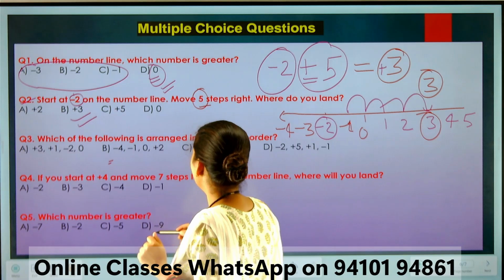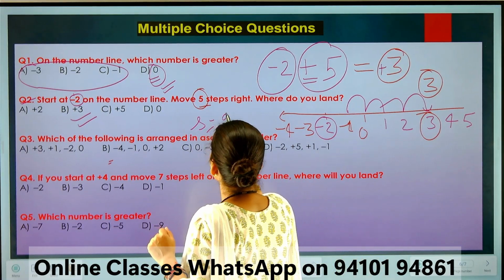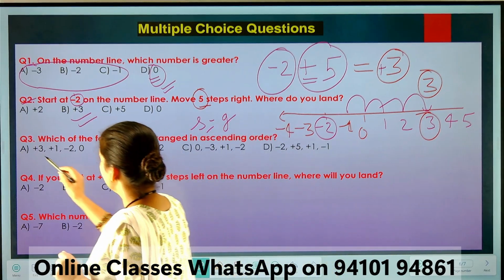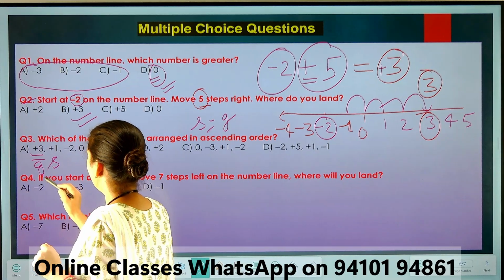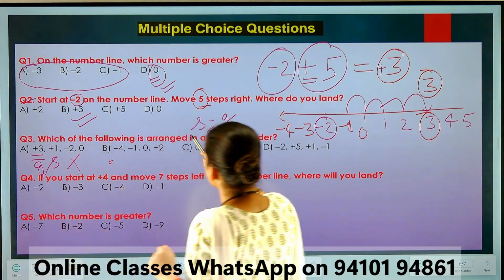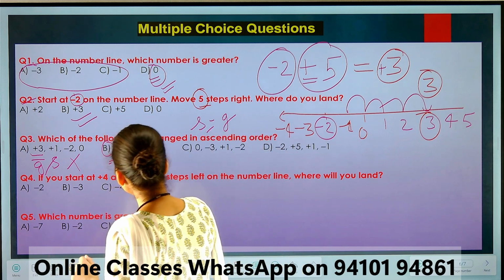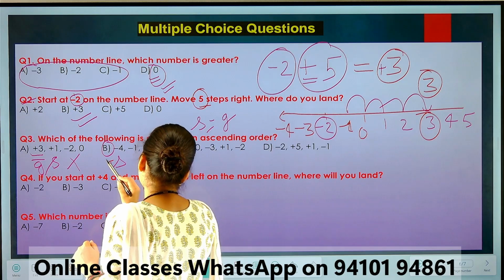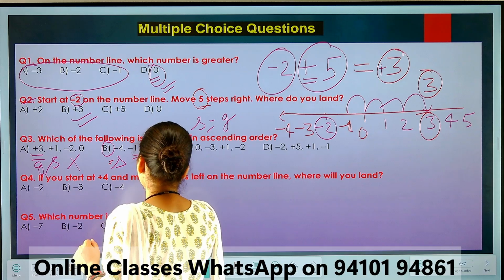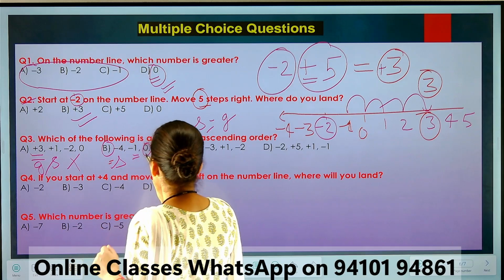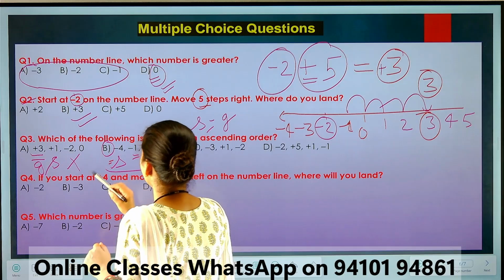Next one, which of the following arranged in ascending order? At first, ascending order means smaller to greater. Got it? So look here, this is plus 3, greater value. Then this is a minus 1, smaller value. So wrong because we need smaller to greater. Second one is minus 4, smaller value. Then this one. Got it? Then this is the smaller value from 0. This is the smaller value than 2. Means the numbers are arranged in ascending order.